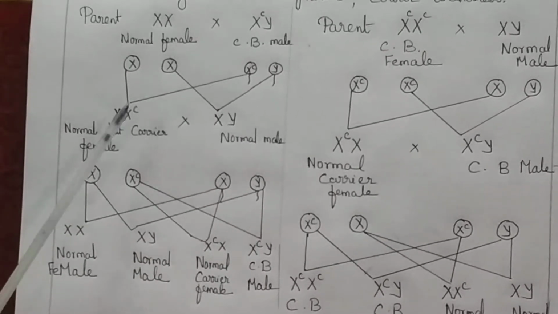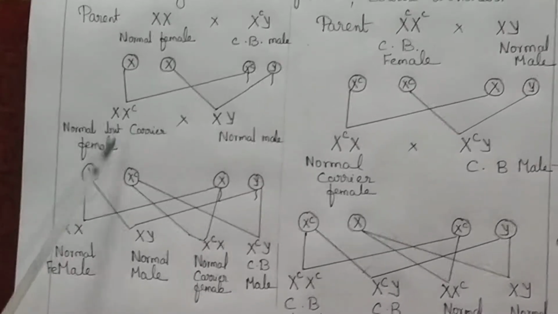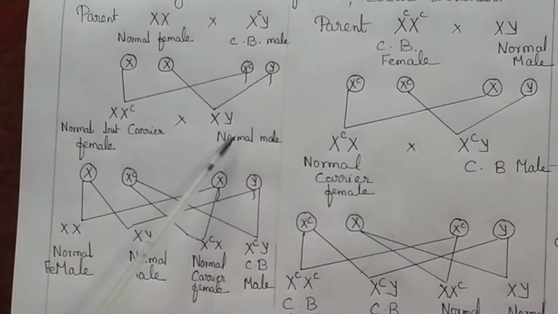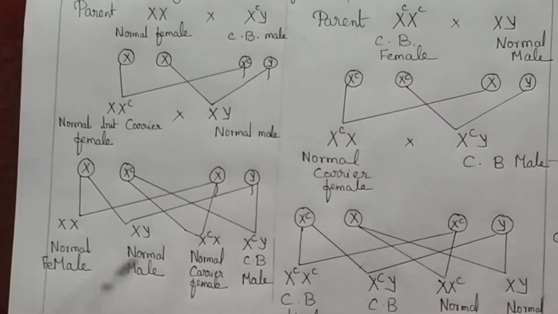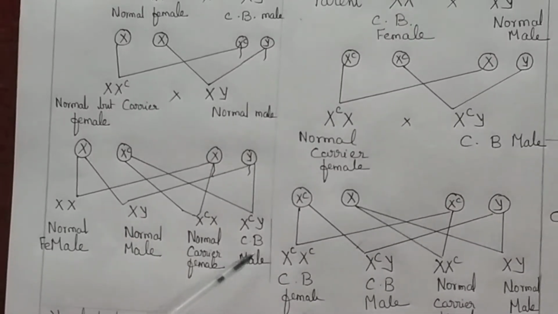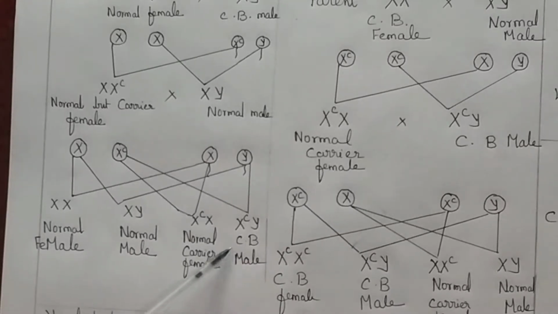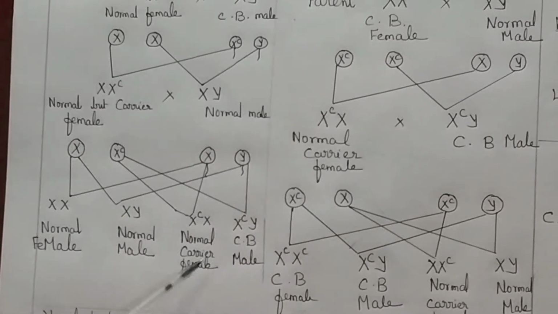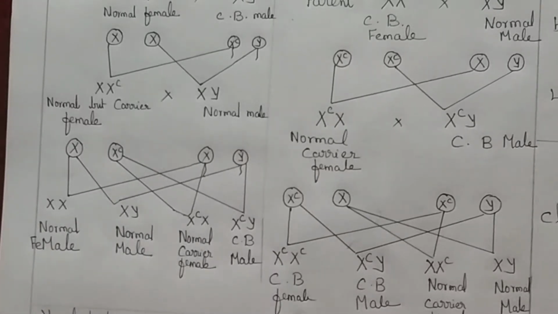When the carrier female marries a normal male, in the F2 generation, color blindness is seen in the male. That is, the grandson is affected by color blindness. So this type of inheritance is called a crisscross pattern of inheritance.